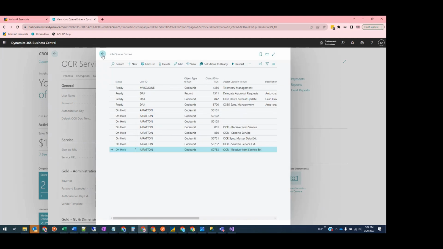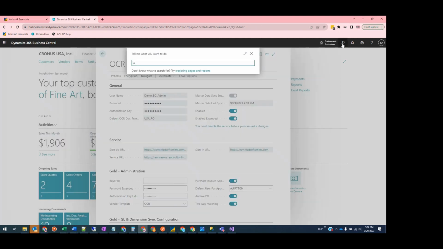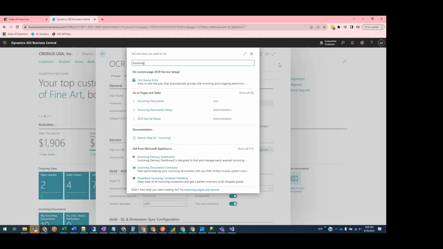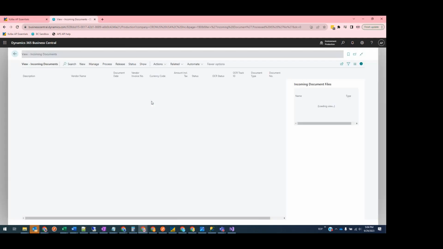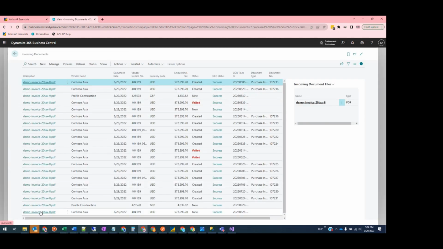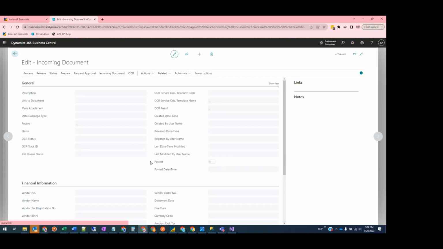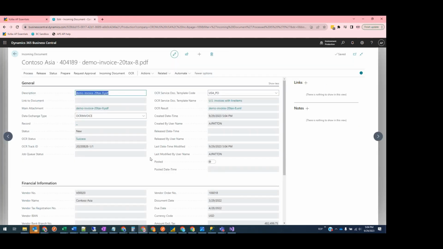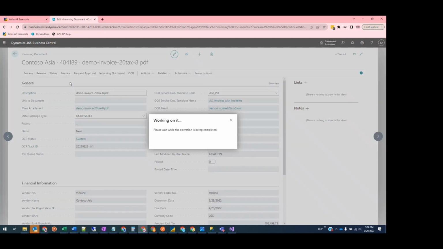Now I can go over to my incoming documents, and we have a new document created here. I'll go ahead and create the purchase invoice from this incoming document.